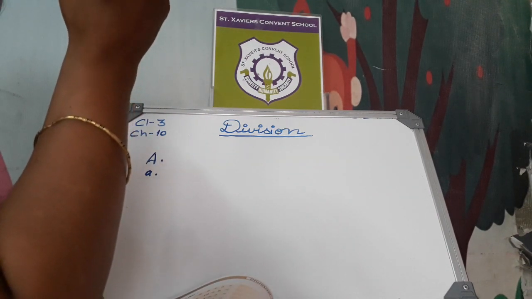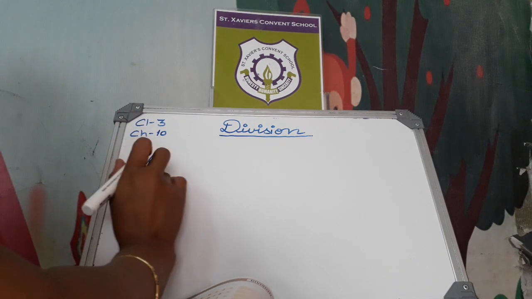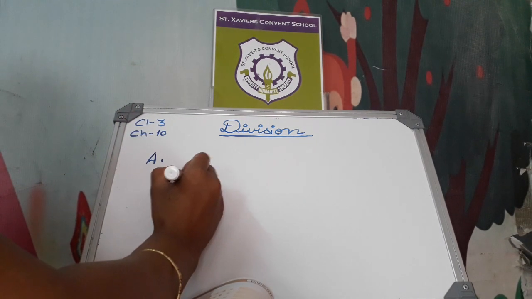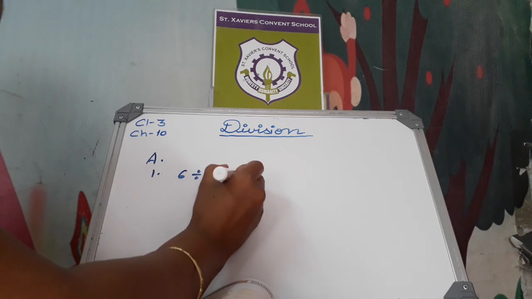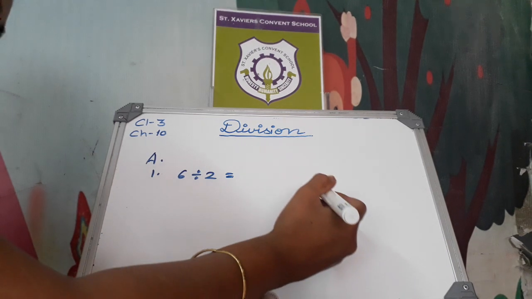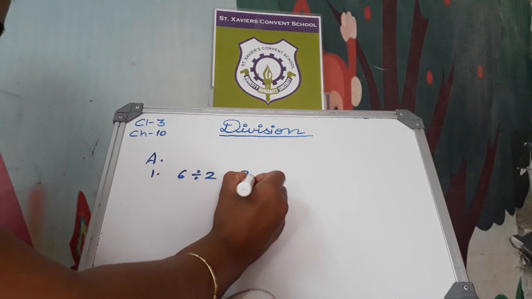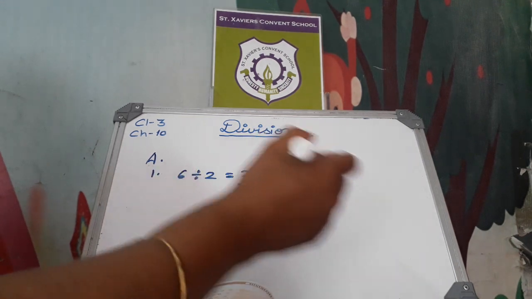Number A is done for you. Now look at the number 1 question. 6 divided by 2. We have to read the 2 table. 2 ones are 2. 2 twos are 4. 2 threes are 6. Okay.